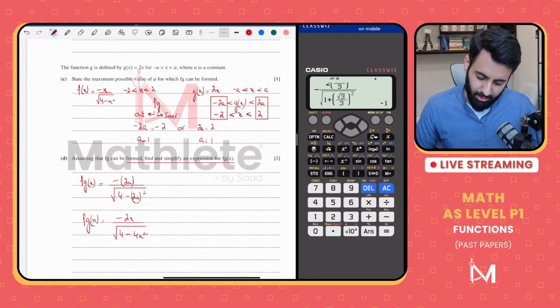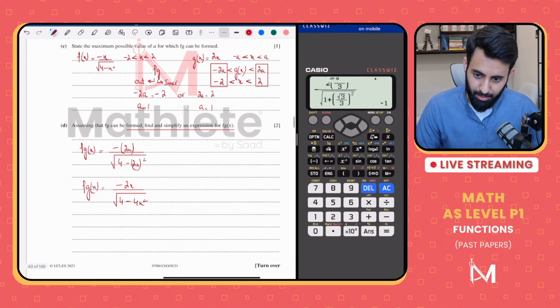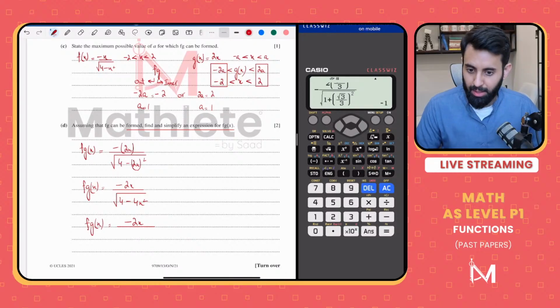Achha, the question is asking us to simplify also. Okay, so let's simplify. In order to simplify, we can take 4 common from the square root. So minus 2x, and if I take 4 common from the square root,